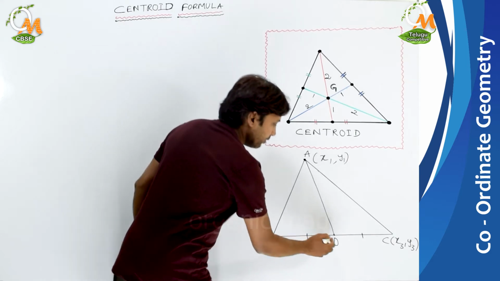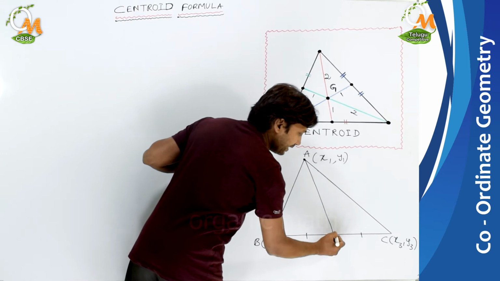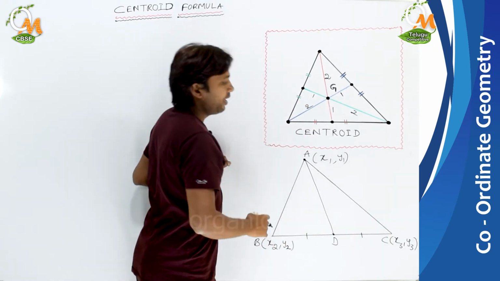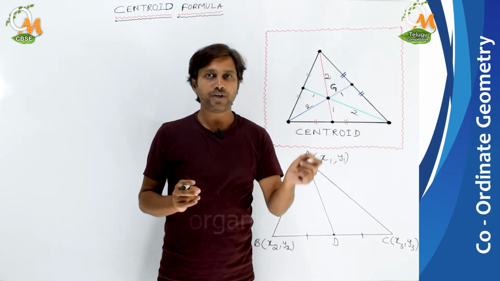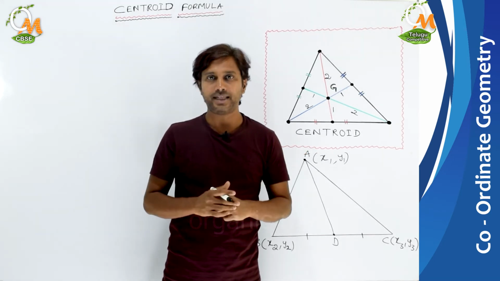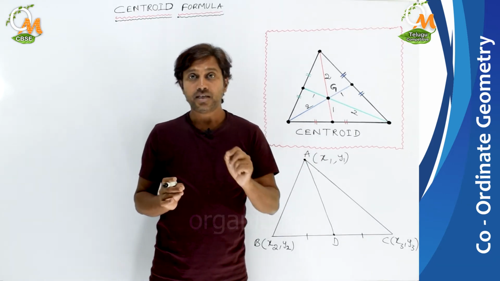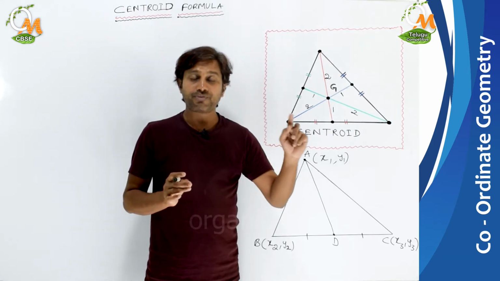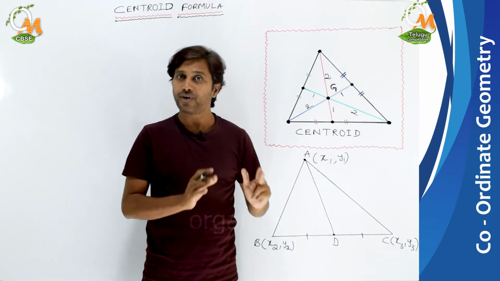Now let us first find out the coordinates of this D, which is the midpoint of side BC. I think you know about the midpoint. What is the midpoint of the line joining any two points? If x1 y1 is one point and x2 y2 is another point, then the midpoint of the line joining them is x1 plus x2 by 2 and y1 plus y2 by 2, means we take the average of x coordinates and the average of y coordinates.